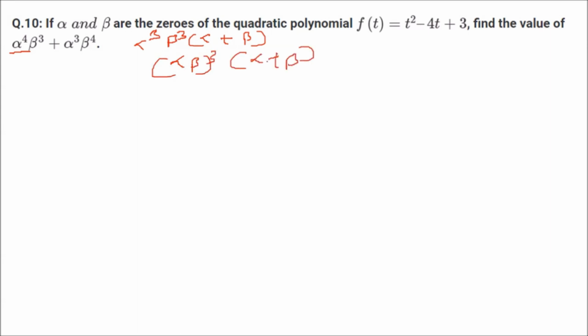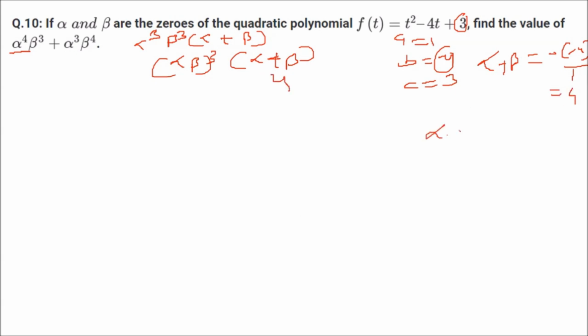Now it becomes easy, just like the previous question. What is A here? A is 1. What is B here? B is minus 4. What is C here? So what is alpha plus beta? Minus B by A. So minus of minus 4 by A, that is 1. So you get a 4 here. Alpha plus beta is 4. So put a 4 here.